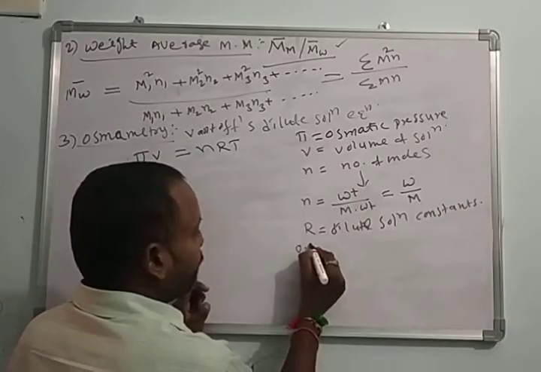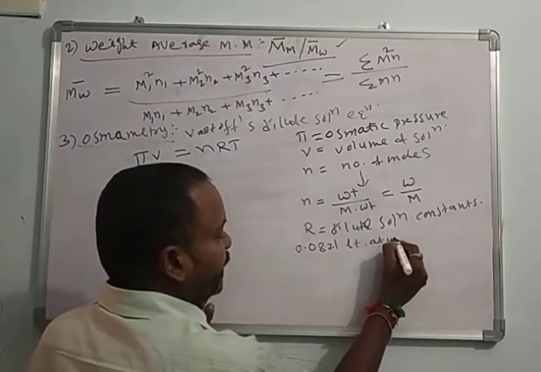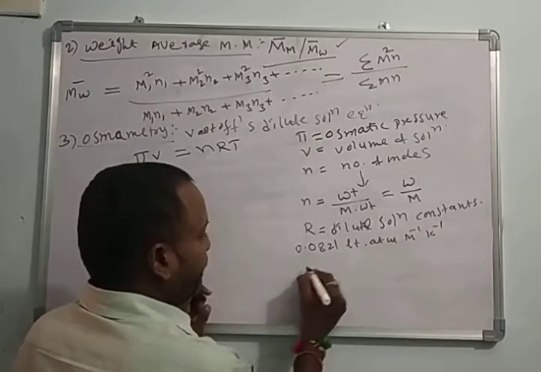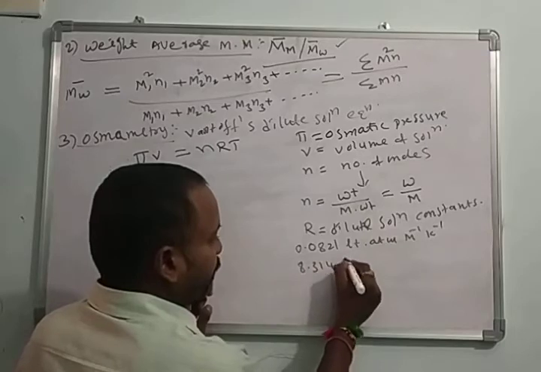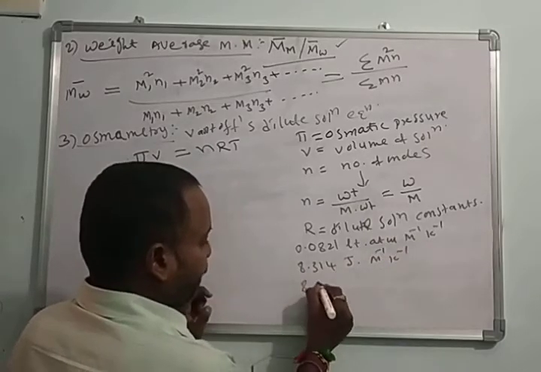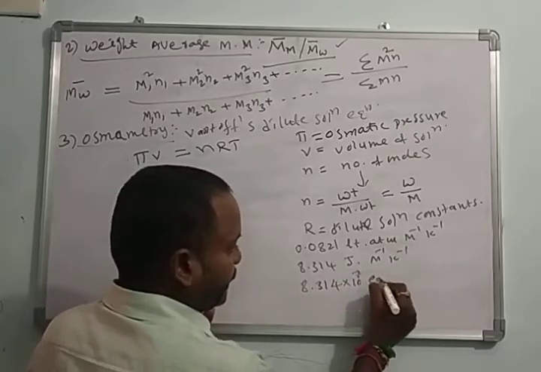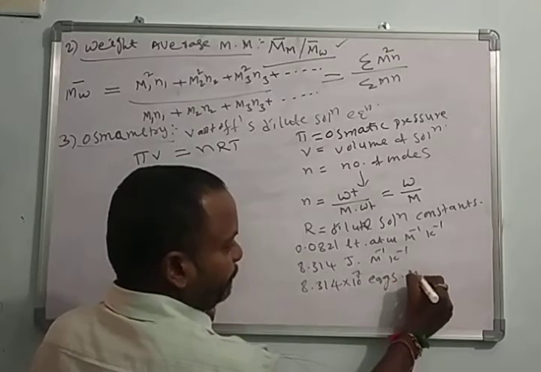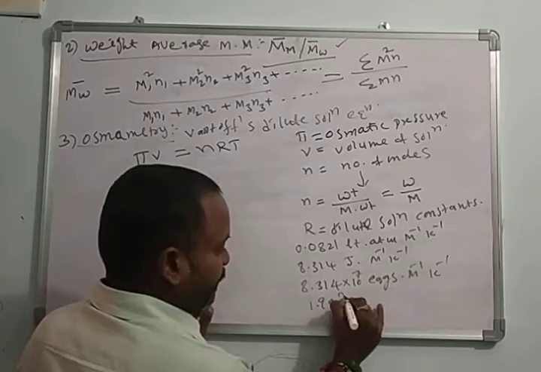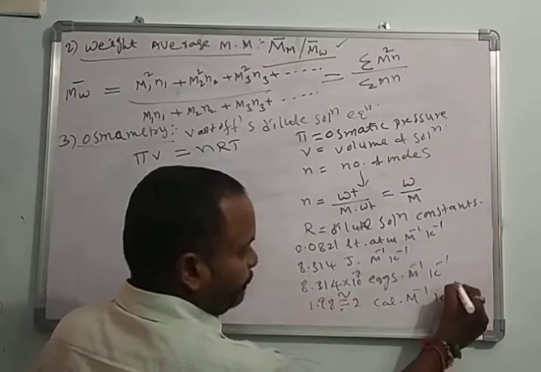Its value is 0.0821 liter atmosphere per mole per Kelvin, 8.314 joules per mole per Kelvin, 8.314 into 10 to the power of 7 ergs per mole per Kelvin, and 1.98, nearly equal to 2, calories per mole per Kelvin.